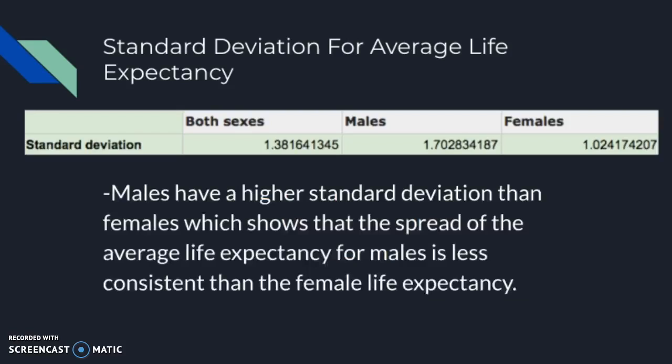So for our standard deviation for average life expectancy, the males had a higher standard deviation with 1.7 compared to the females with 1.02. This shows that the average spread of data for males is higher compared to the females, which shows that the males are less consistent than the females in life expectancy.